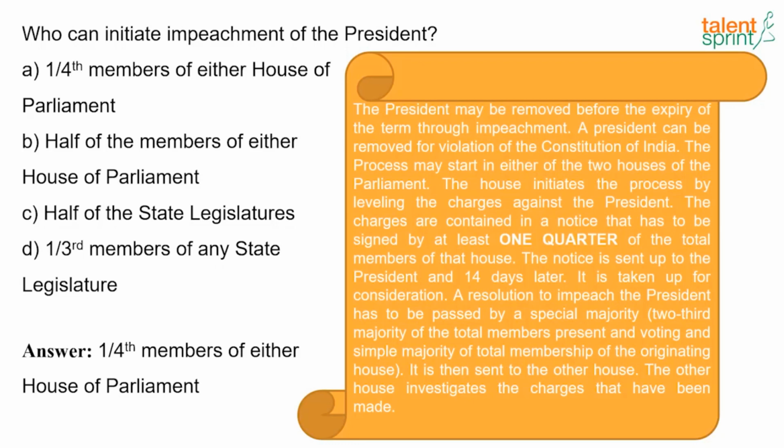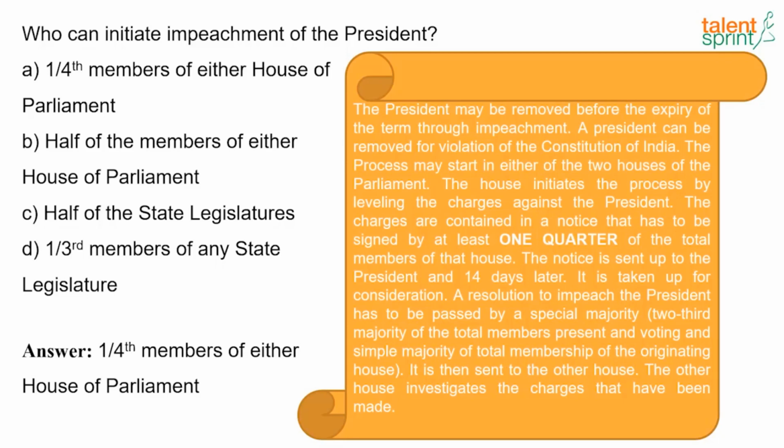The House initiates the process by levelling the charges against the President, and the charges are contained in a notice that has to be signed by at least one-fourth of the total members of that House, and the notice is sent to the President, and 14 days later it is taken up for consideration.